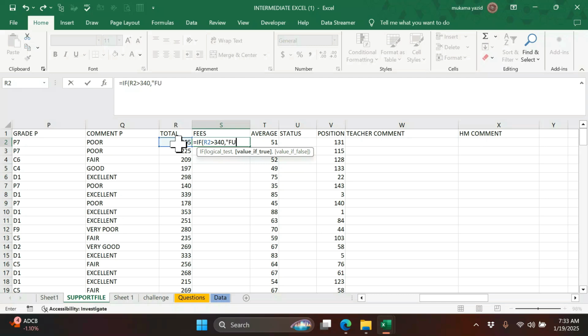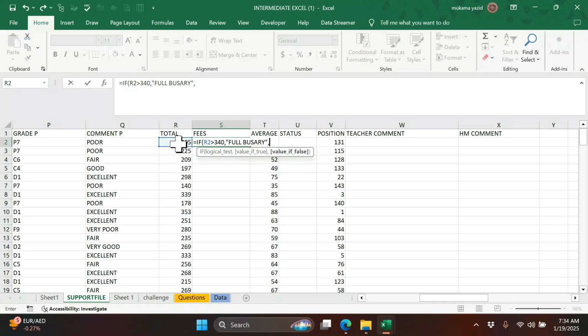Full bursary. Comma, what is the first part? If we are finished with full bursary, we are remaining with half bursary and no bursary. If you are remaining with only one, it will be better to give just the first part or no bursary. But since we are remaining with half bursary and no bursary, we shall introduce another if, because we need to bring another logical test or logical question so that we can get those of half bursary.